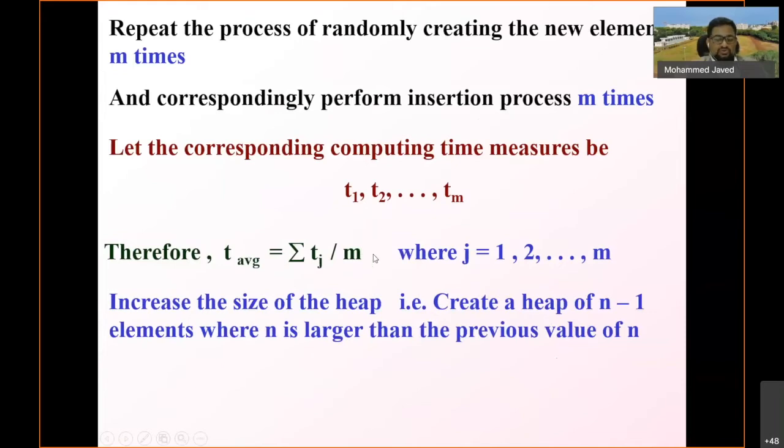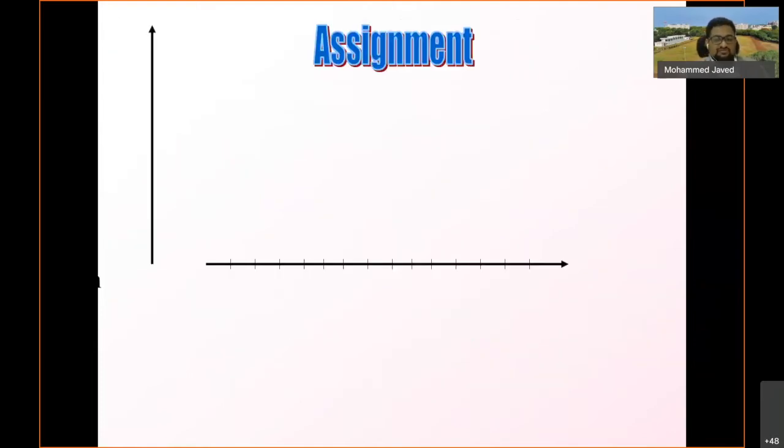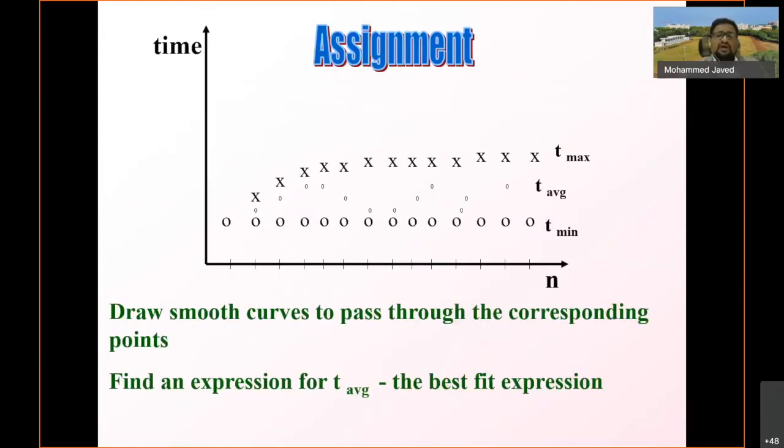So this is for one particular case where the number of heap elements is fixed. But you can also do experiments increasing the size of the heap. Create a heap of n elements where n is larger than the previous value of n. So what is the time? Definitely the time would be greater because the number of elements is more, and your time complexity is dependent upon the n value, the number of nodes. The movement is also dependent upon log n. So you plot the graph for this one, you will get an interesting graph, and try to do analysis of that.